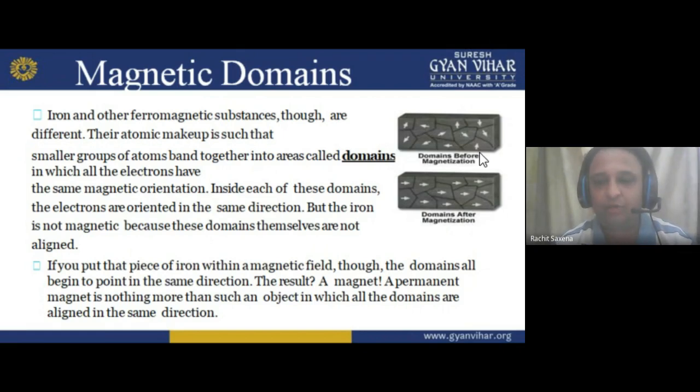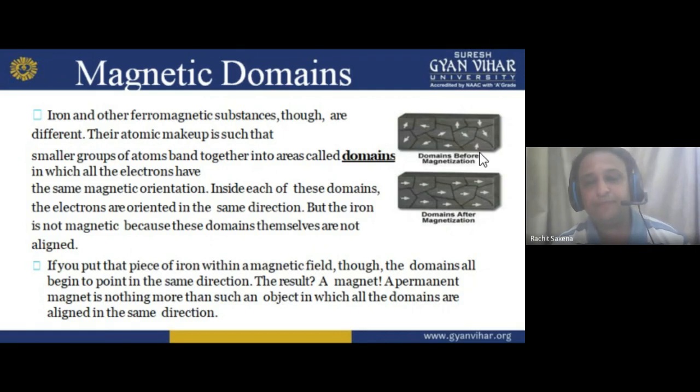But after the magnetization, they are oriented and come into the same manner, and if they are in the same manner, they behave like a magnet. In a non-magnet, there is no alignment. They are in a scattered nature. But with magnetization, they come in the aligned manner. I hope you understand. Now move forward.